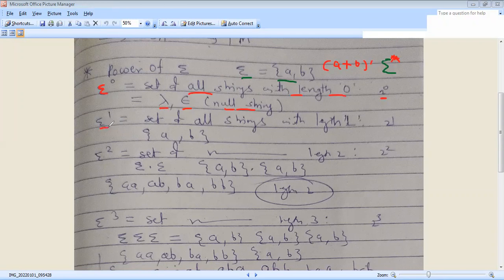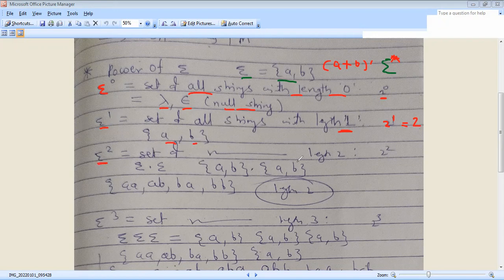The next power of sigma is 1. That is 2 raised to 1. Sigma 1 is the set of all strings with length 1. Only two possibilities are there for power of sigma 1: a comma b.